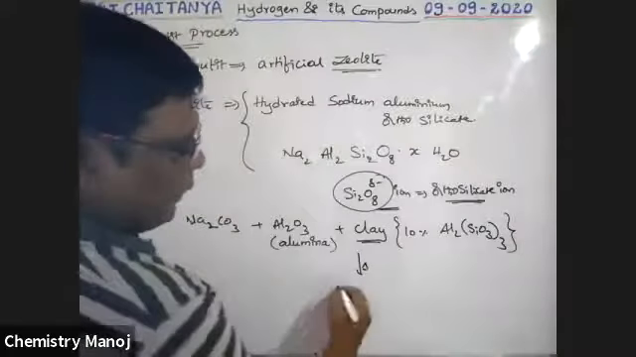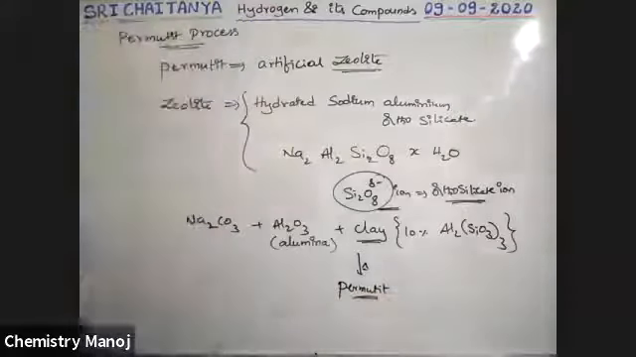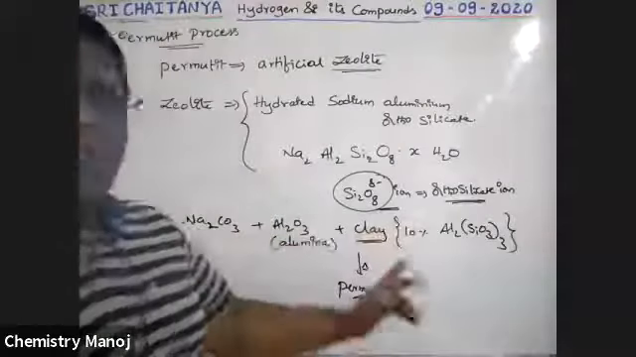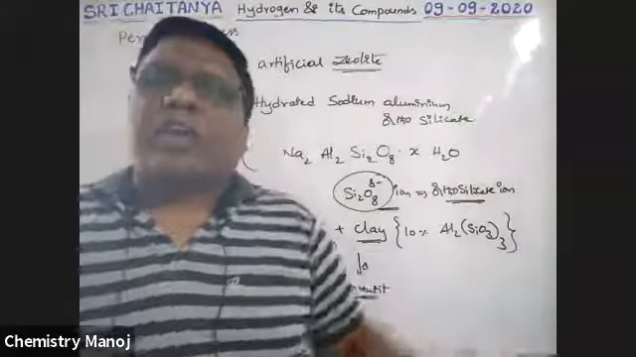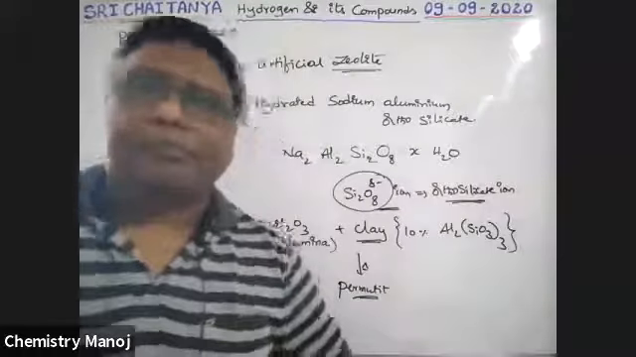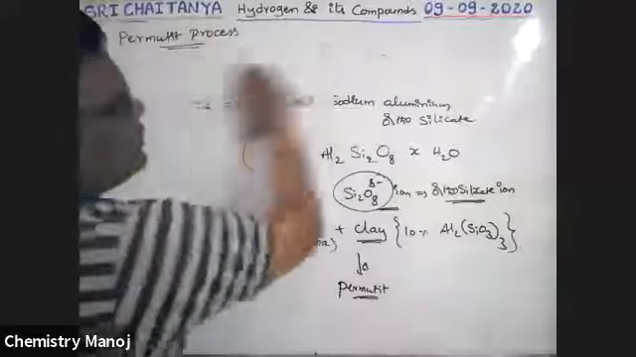That gives permutit, which is nothing but artificial zeolite. How to prepare that permutit? Sodium carbonate and alumina and clay are strongly heated. That gives permutit, which is the solid material. This permutit is used to convert hard water into soft water. So how is this possible? See here, what are the reactions behind converting this hard water into soft water?